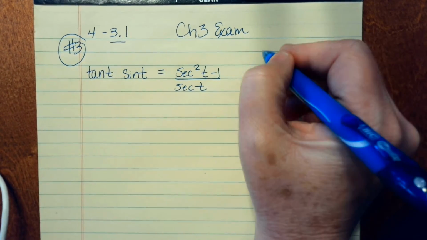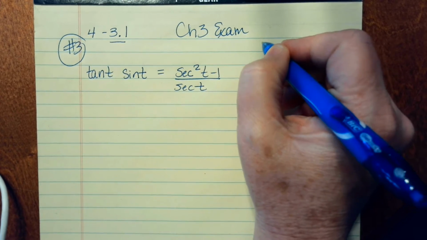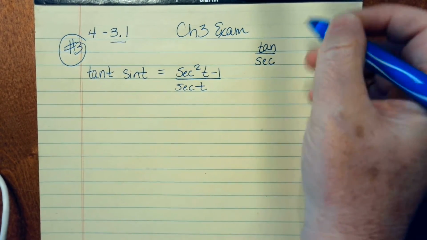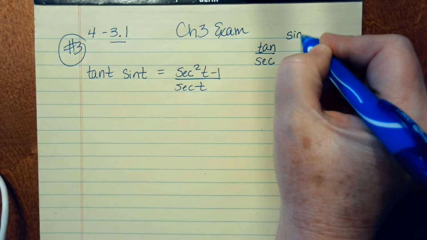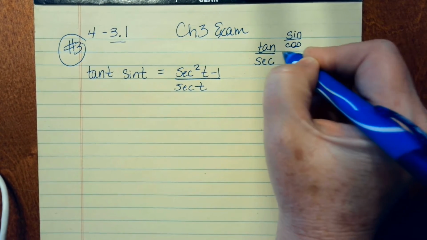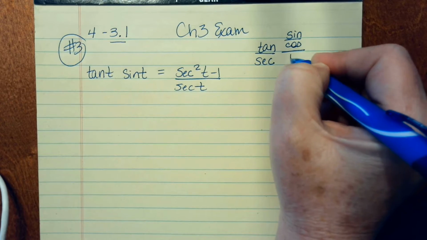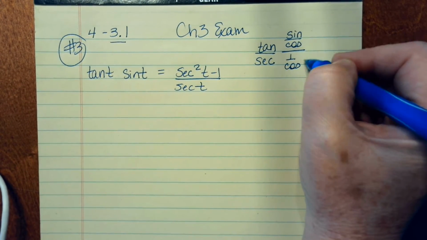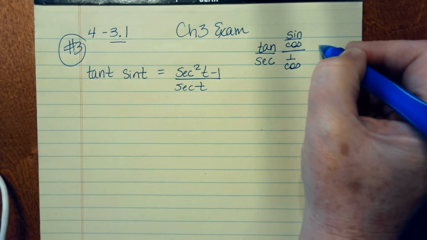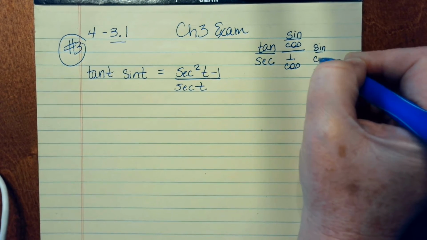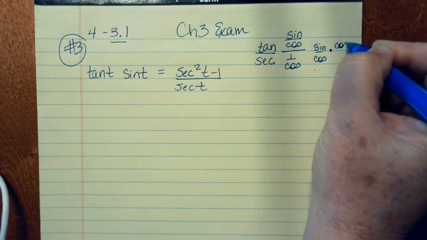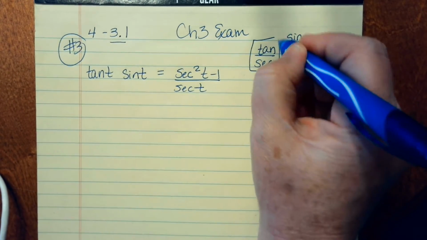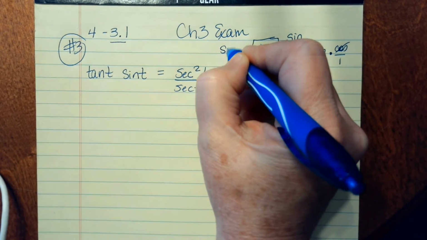So if I take the tangent over the secant, and let me explain that, that is the sine over the cosine over 1 over cosine. And if I use what I know about division of fractions, that's really sine over cosine times cosine over 1. The cosines will cancel, and that's equal to sine. So this is equal to the sine of t.